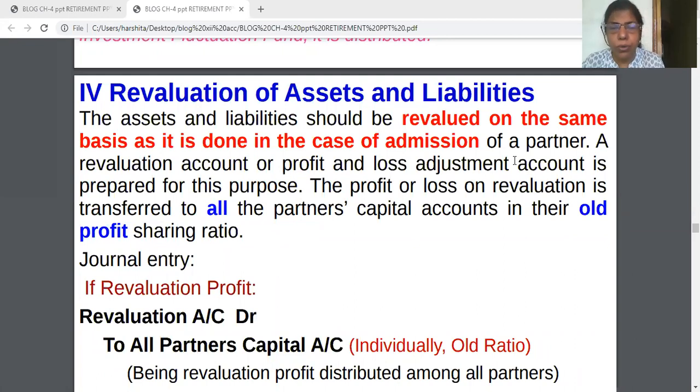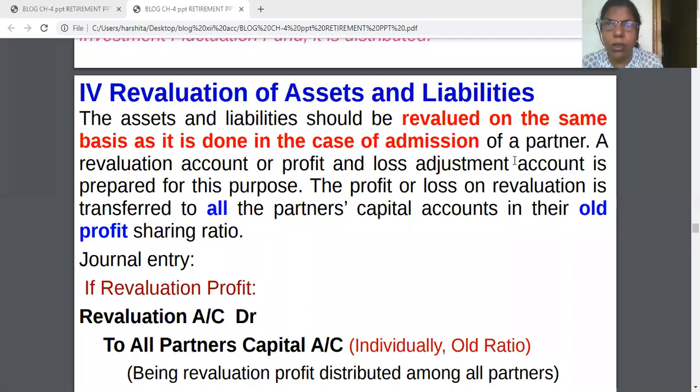It is also known as profit and loss adjustment account, and the main purpose is to find out the revalued value of assets and reassessment of liabilities, the actual value of assets and liabilities at the time of retirement. And the next thing, the profit or loss on revaluation is transferred to all partners' capital accounts.